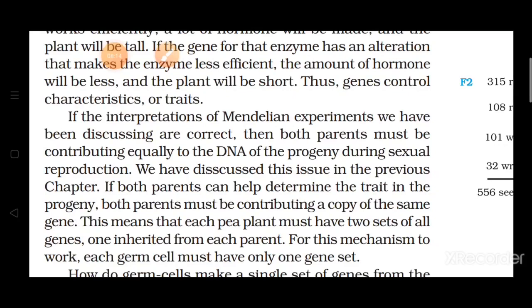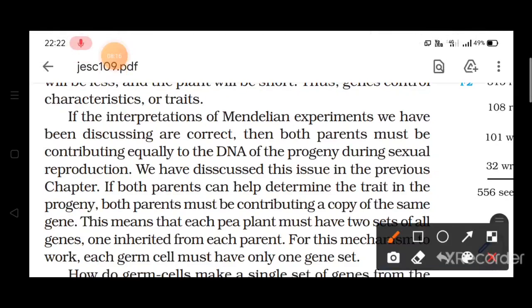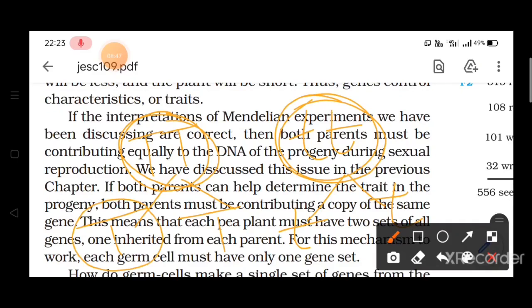And it means the pea plant, if we talk about the height of the pea plant, and we talked that capital T and the other one is small t, it is father and it is mother. Now see, when the gametes are produced, what will happen? Meiosis will take place, and during fertilization one copy from parent mother and one copy from father, then it forms capital T small t.